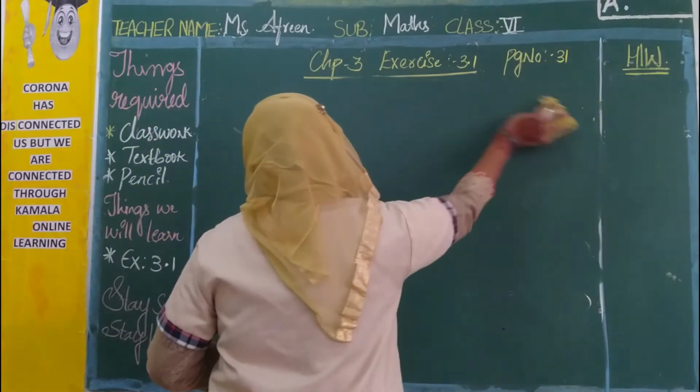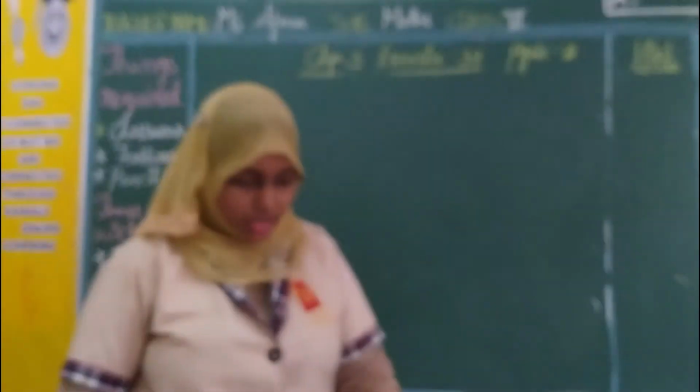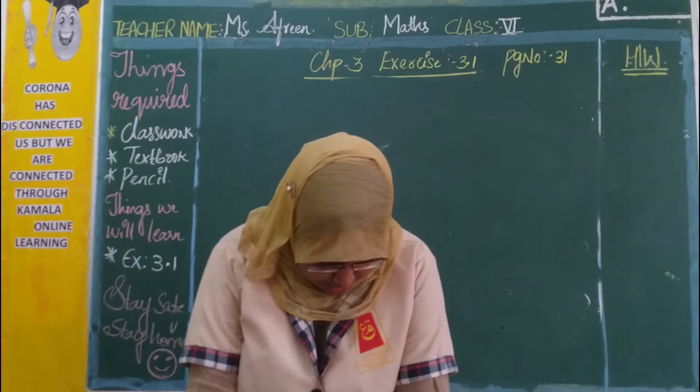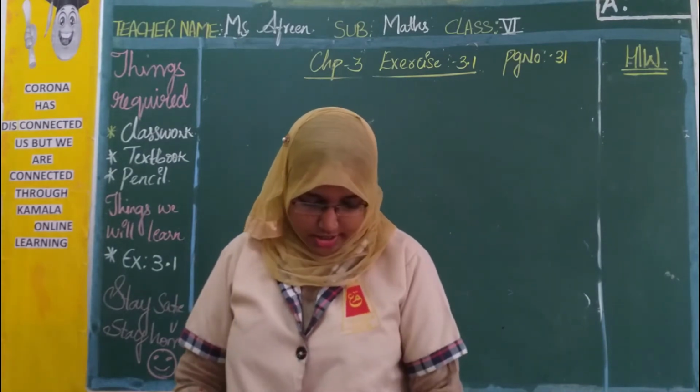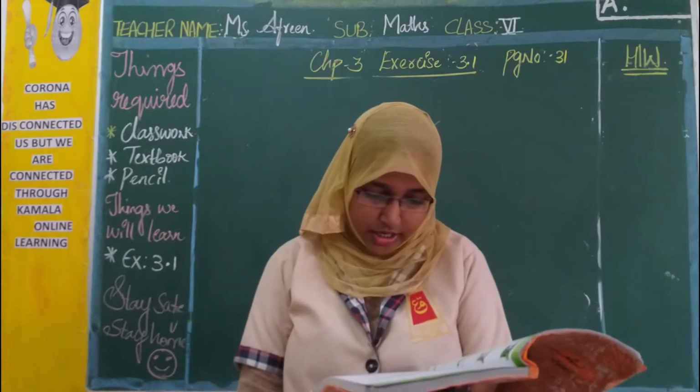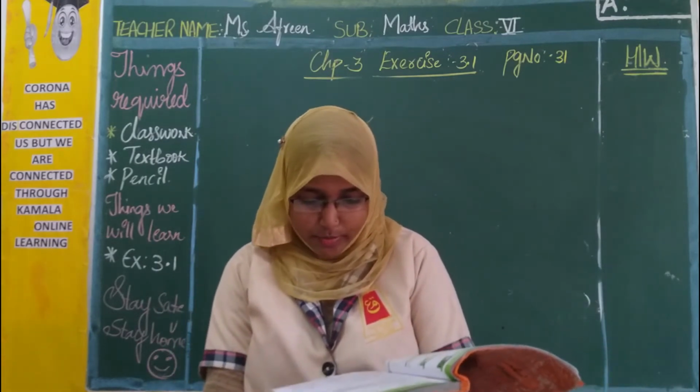Don't form a 3-digit number, you only need to form a 2-digit number. Don't get confused and write 3-digit. Let us move to the last, the 7th one. Write the smallest digit and the greatest possible digit in the blank space of each of the following numbers so that the numbers formed are divisible by 3.